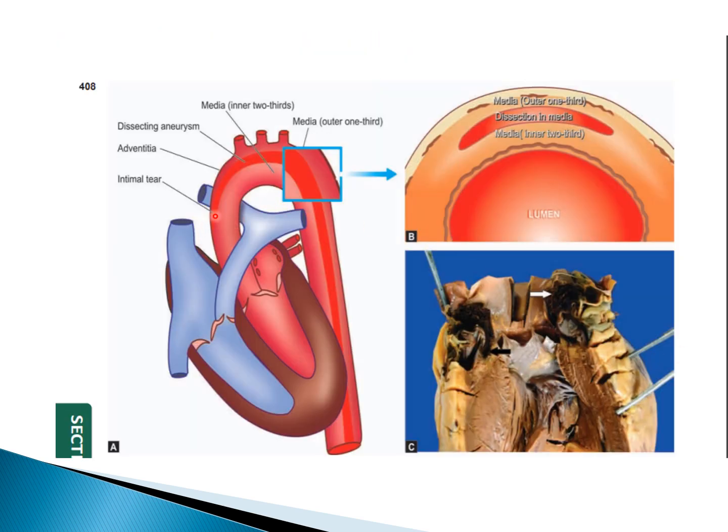So here the tear begins in the ascending aorta and it dissects the wall of the aorta, tearing through the vessel. And in doing so, it separates the vessel wall into two compartments. On one side, the luminal side, is the intima and the inner two-thirds of the media, and on the other side is the outer one-third and the adventitia of the vessel wall. This is shown very well in this diagram from the textbook of Hirschman.